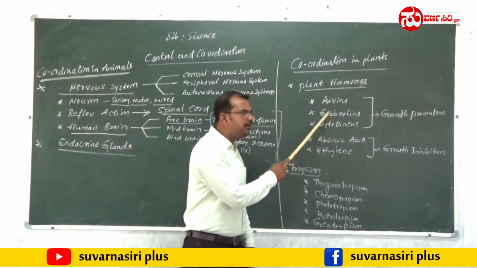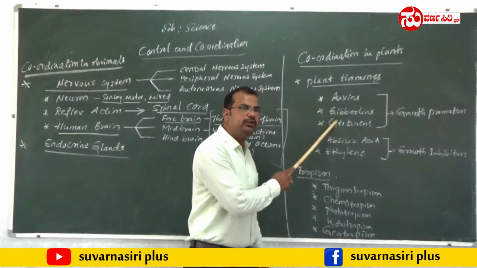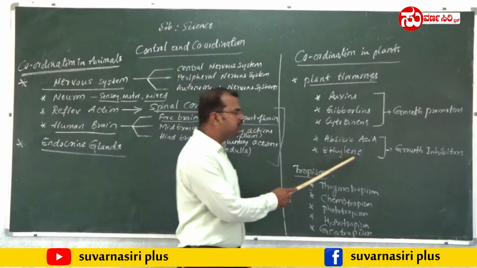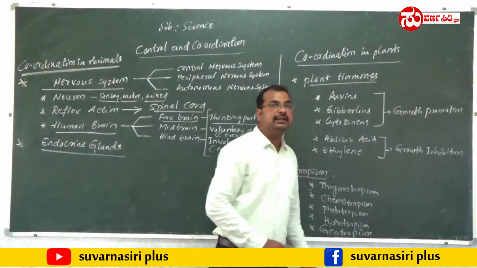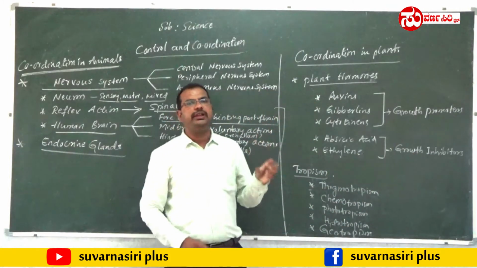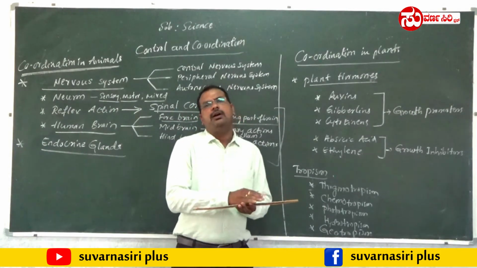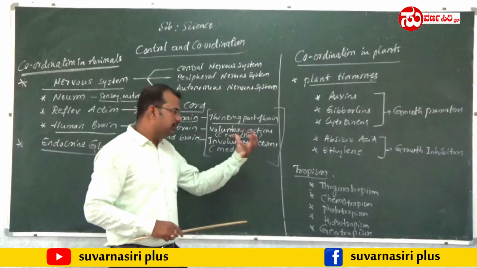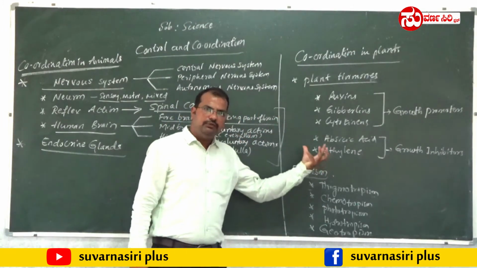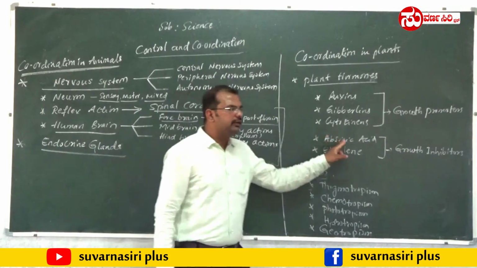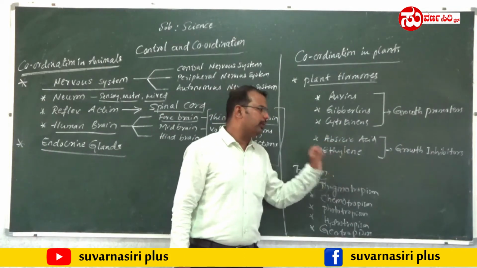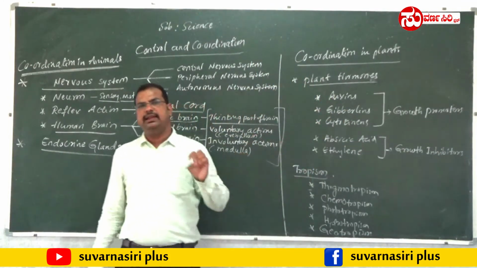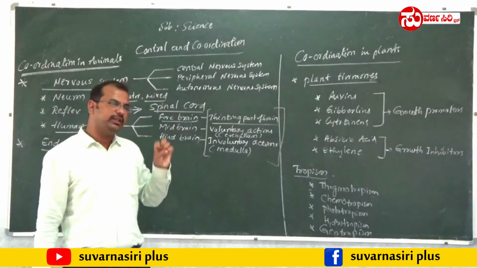These 3 hormones help the plant body's growth and development, whereas abscisic acid and ethylene are called growth inhibitors. These help the plant body stop the unseasonal falling of leaves or fruits. These are controlled by these important hormones in the plant body. So these are the 5 different hormones that help control and coordination in plants.